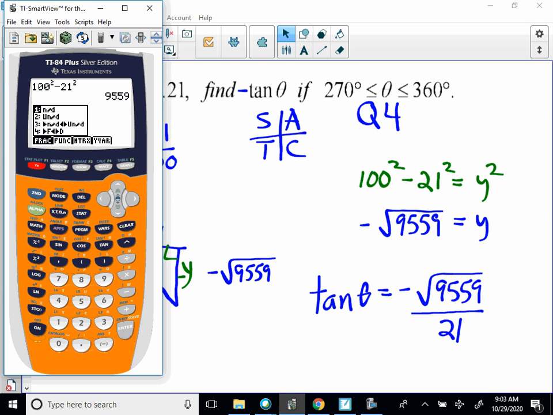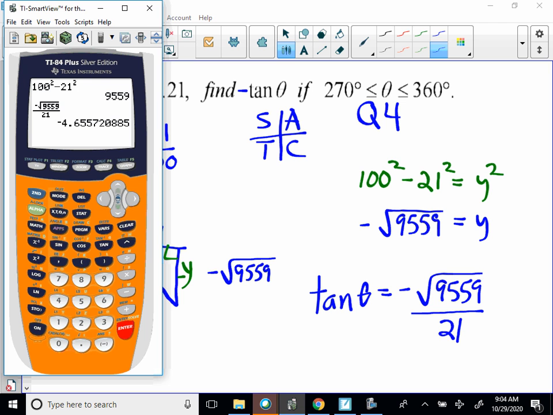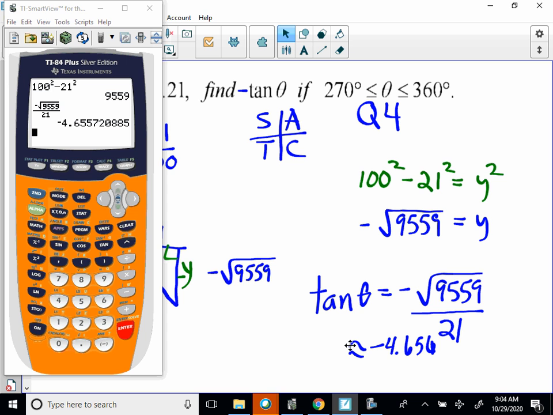I can say negative square root of 9559 over 21. It gives me a negative, so this is approximately a negative 4.656 as my answer for tan.